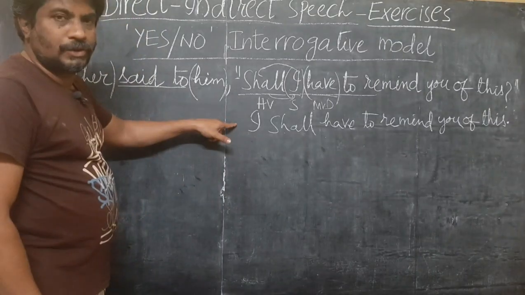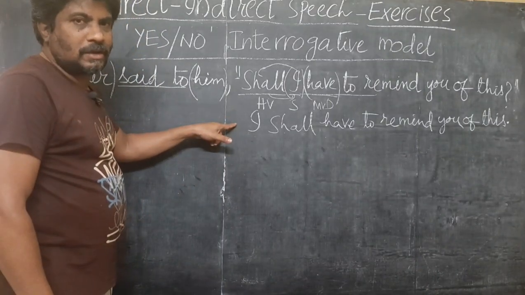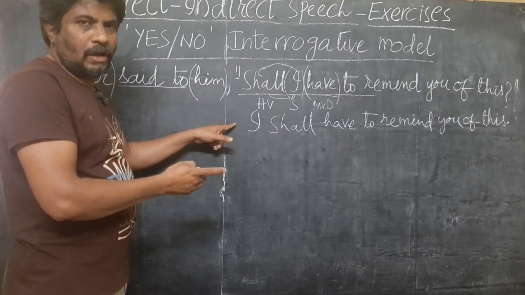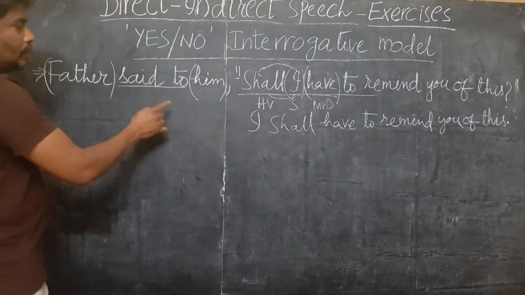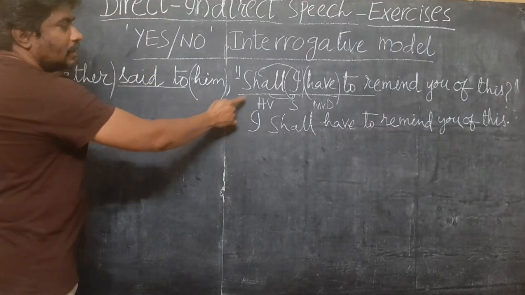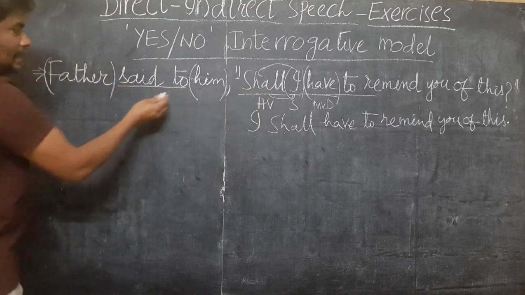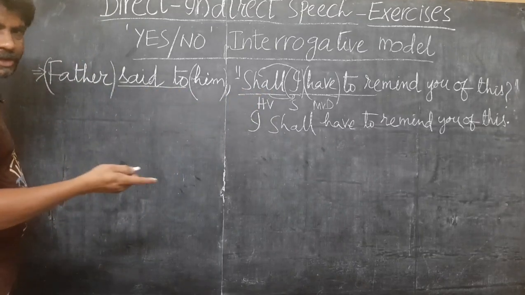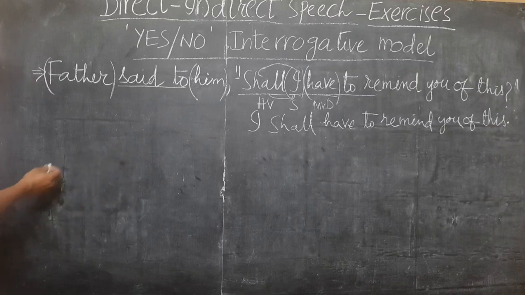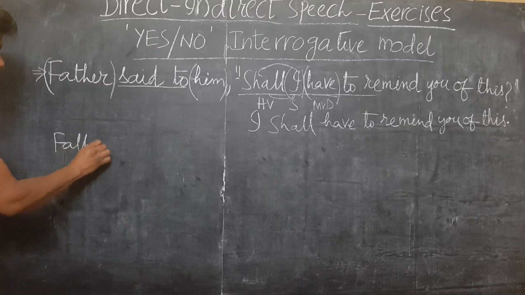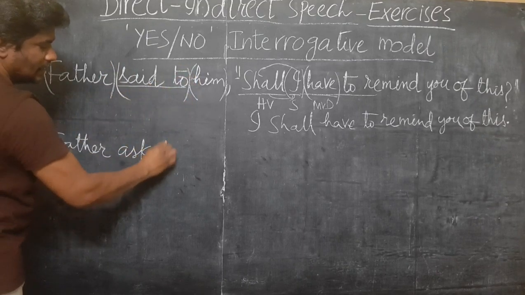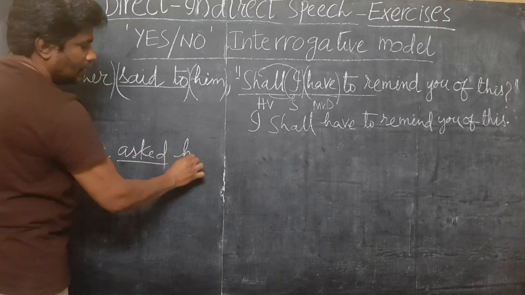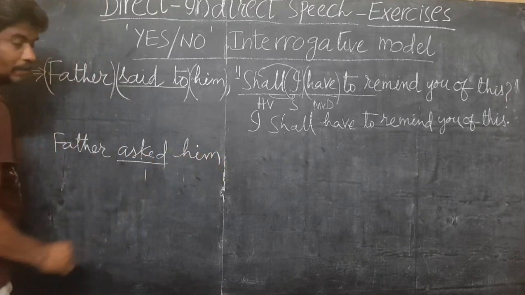See, this is rough work. You shouldn't write it in the examination paper as an answer. You should do this either in your mind or somewhere else, and you have to write the answer that I'm going to write here. Here we have to make changes in the reporting word and conjunction, keeping in view this yes no interrogative. Said or said to changes to, as I told you, asked, questioned or inquired. Father said to changes to asked. Father asked him. First change completed.